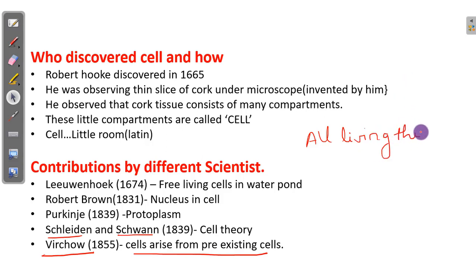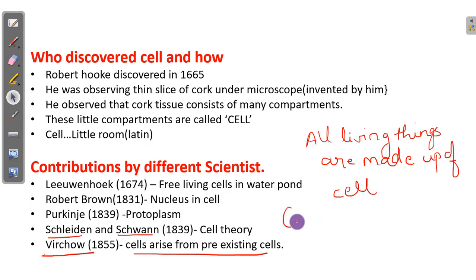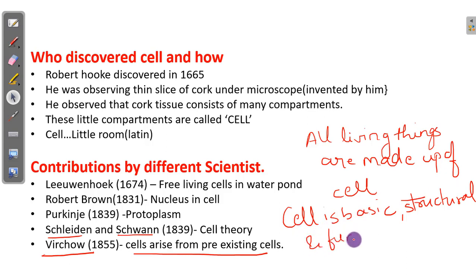The second point: the cell is the basic structural and functional unit of life. And lastly, all cells arise from a pre-existing cell. This is the third point.